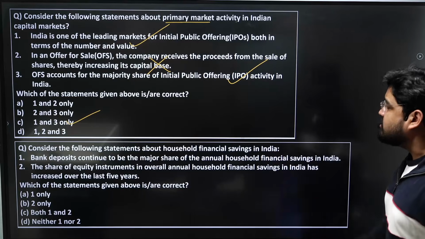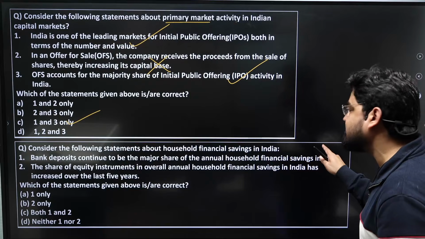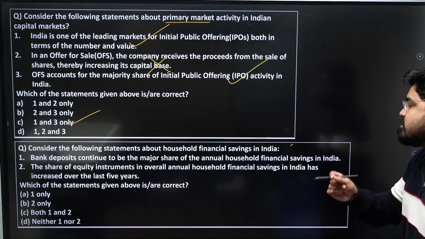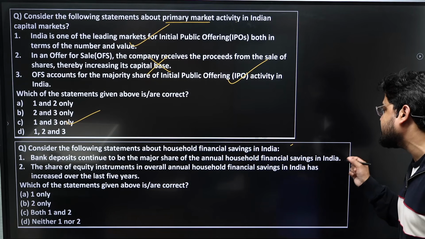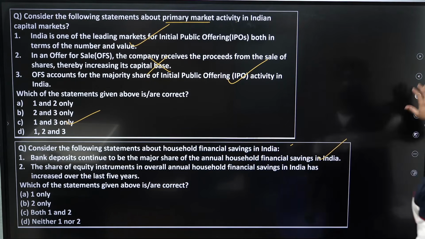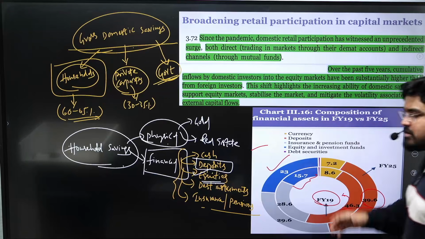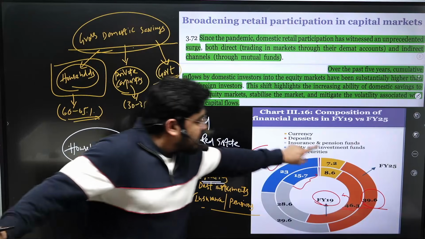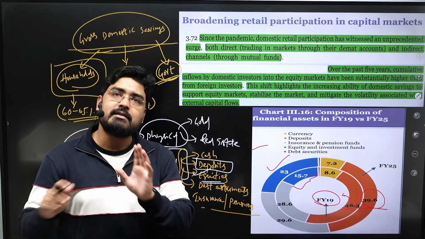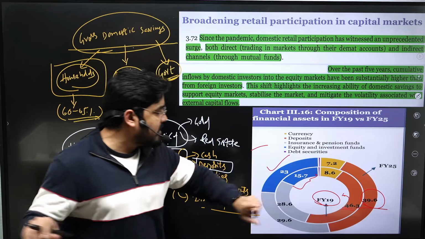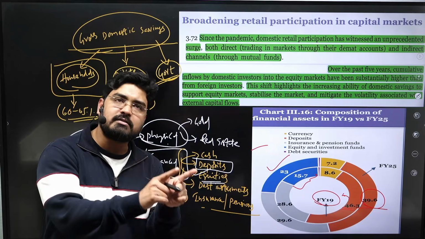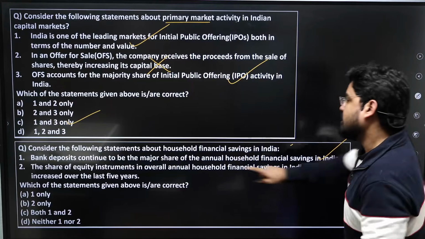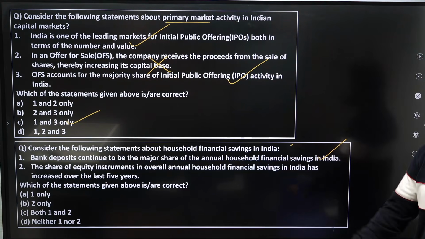Now the next question, consider the following statements about household financial savings in India. Again, very important. Bank deposits continue to be the major share of the annual household financial savings in India, right? If you see, yes, we have definitely seen changing or evolution in the annual financial savings behavior. The share of the deposits have definitely come down, but it is the predominant share. Even now, around 40% is going towards deposits only. But it is declining, but it continues to be the major share of the annual financial savings. Yes, the statement is right.